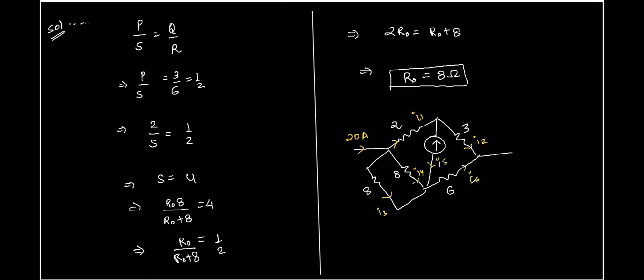Yes, Atul, get going. You need to tell me all the currents. Find the current values in respective branches.